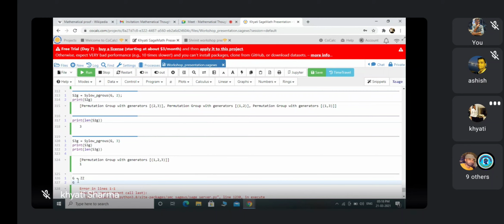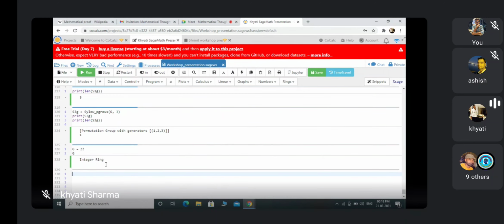I am running G equals ZZ, so it is the integer ring. If it's an integer ring, it's a group with respect to addition of integers. So you can do all these operations in this, and similarly by QQ we can define the group of rational numbers. So these things are very important in Sage Math.